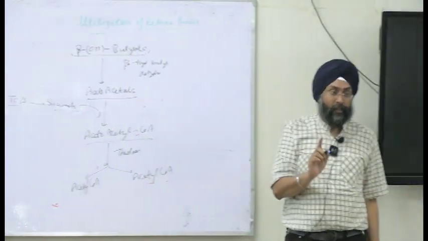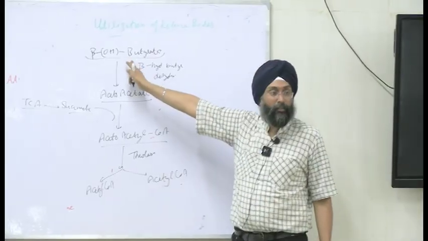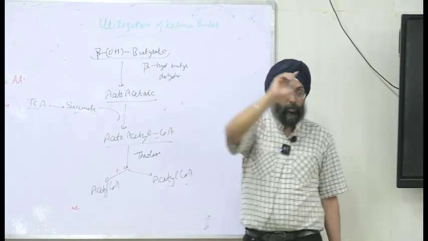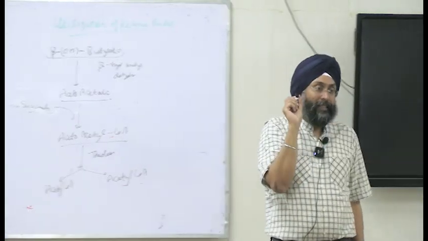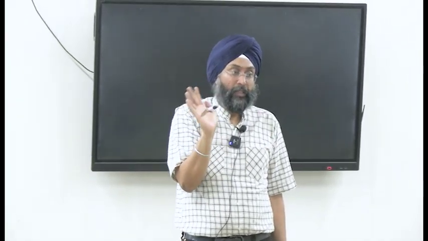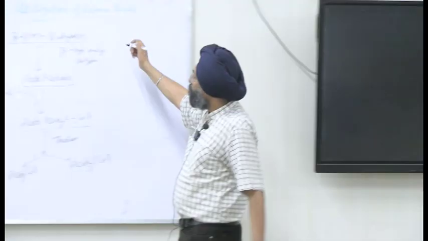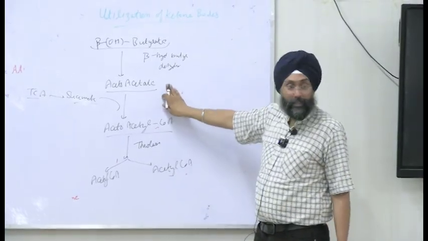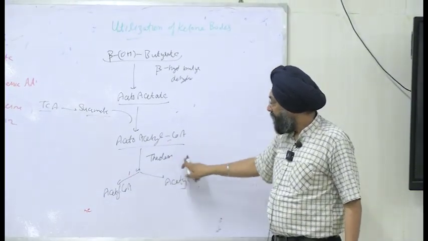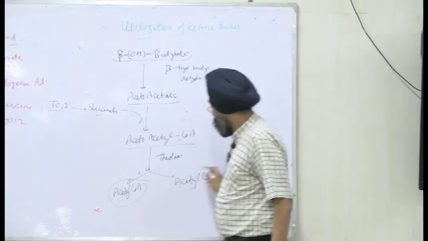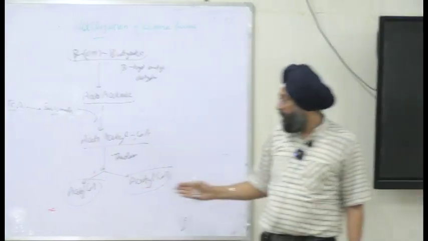Earlier we synthesized it, now we are again utilizing them starting from beta-hydroxybutyrate. We started from two acetyl-CoA, acetyl-CoA plus acetyl-CoA, forming acetoacetyl-CoA. Then another molecule of acetyl-CoA was added, and we got HMG-CoA. From HMG-CoA, we get acetoacetate, and two pathways from it: one was acetone, another was beta-hydroxybutyrate. That was the synthesis, ketogenesis. Now we are looking at breakdown for utilizing. Beta-hydroxybutyrate will form acetoacetate, then acetoacetyl-CoA, and then it will undergo breakdown to form two molecules of acetyl-CoA. So this is how it is utilized.